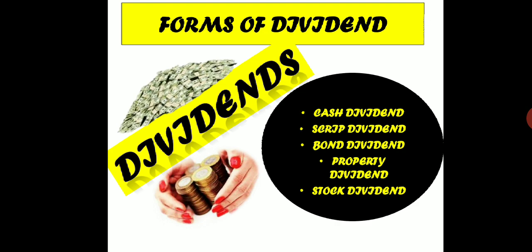This form of dividend may be used wherever there are assets that are no longer necessary in the operation of the business. That's how things are going to work under the property dividend. Well, the last one you have is stock dividend. See, it means the issue of bonus shares to the existing shareholders. The shareholders who are already existing are going to receive bonus, the additional shares.